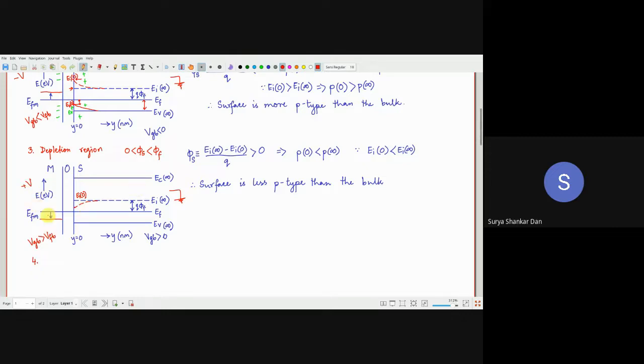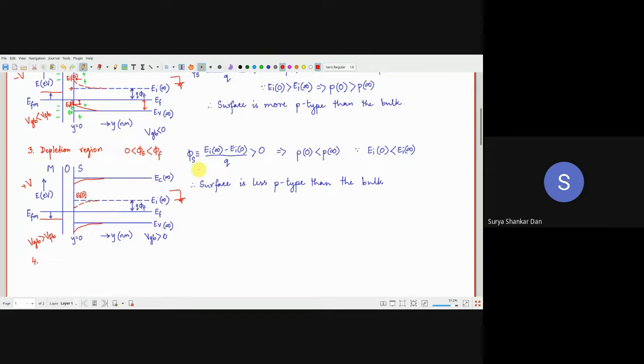So plus V करते ही ये नीचे चला जाएगा, and obviously all the other bands will also fall because band gap remains the same. ठीक है? These are parallel. So यहाँ से यहाँ तक half of the band gap, यहाँ से यहाँ तक be also half of the band gap. Now something interesting happens.